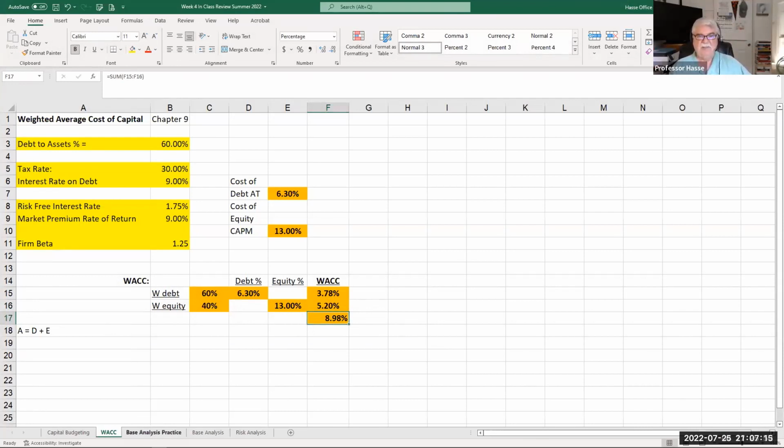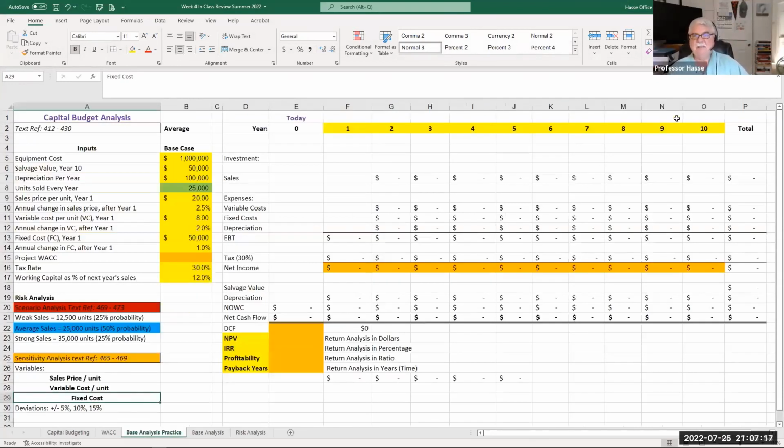Then we look at the base analysis here. This is for a 10-year project. They're investing $1 million over 10 years with a salvage value at the end of 10 years of $50,000, with a depreciation per year of $100,000. They anticipate selling 25,000 units per year over the 10 years at a selling price of $2.